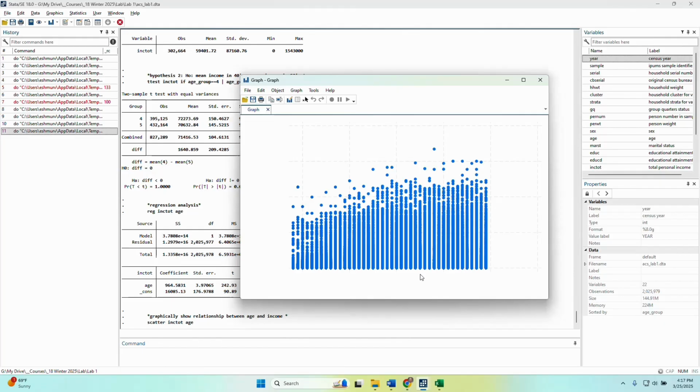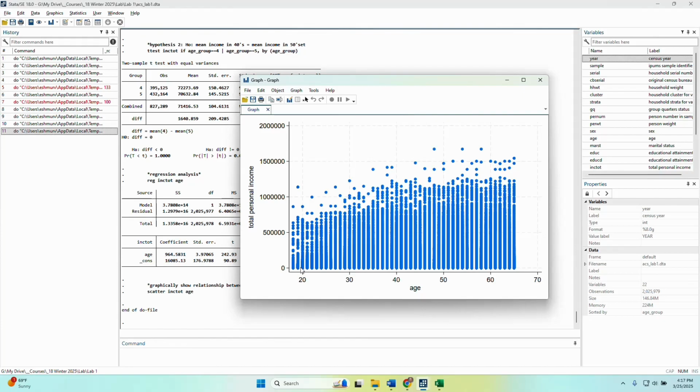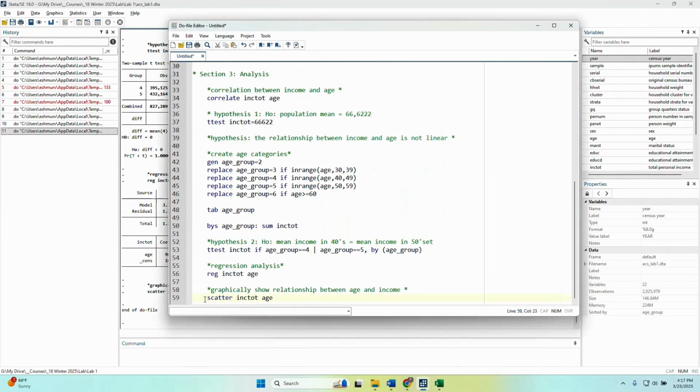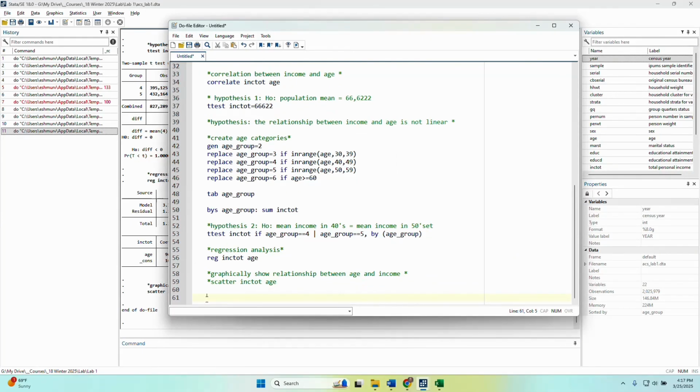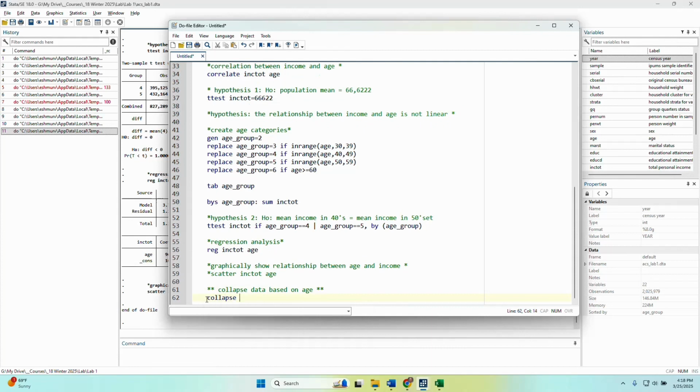So one thing we could do is we could collapse the data, so for each age, it'll create an average of the income for that age. So here's 18, let's create an average for 19, let's create an average for 20. To do that, we would collapse our data. So I'm going to comment this out so I don't have to wait for that graph. So I'm going to collapse data based on age. So now I collapse.